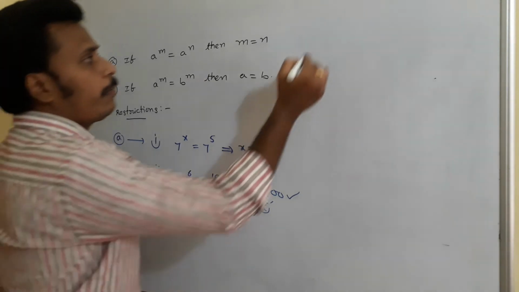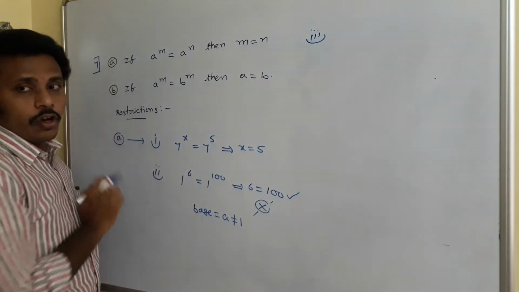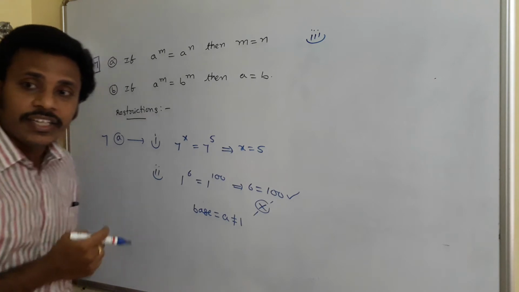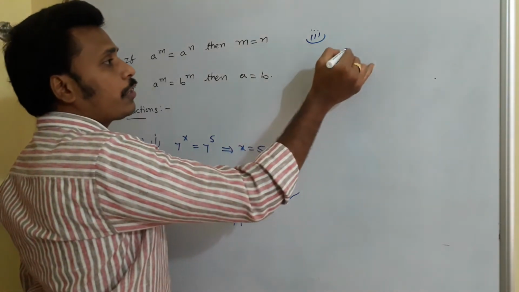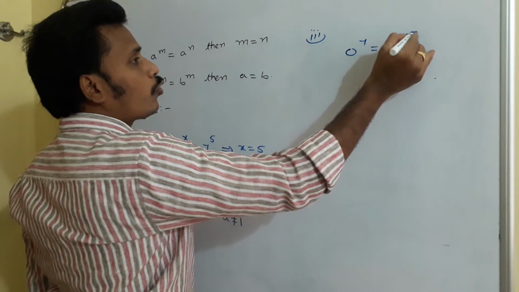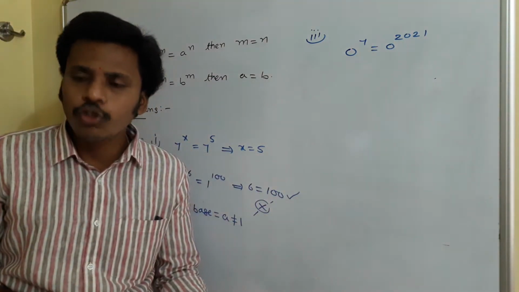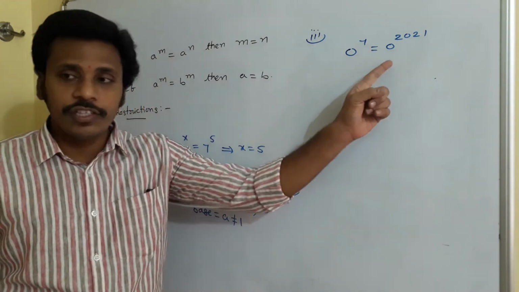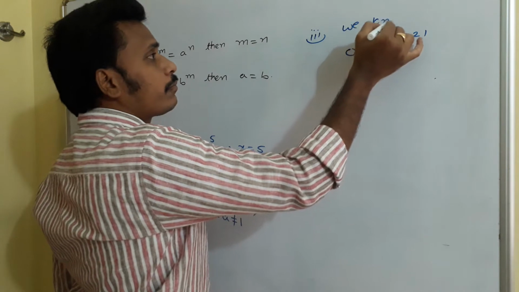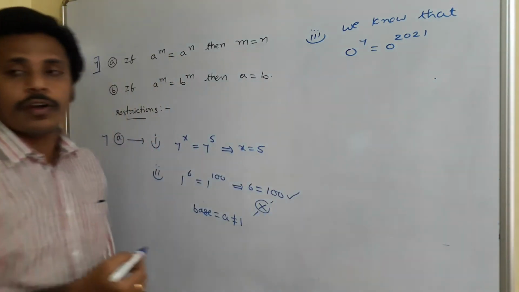In the same way, the third one of 7a. I am just handling restrictions on these laws. Suppose I have 0 power 7 is equal to 0 power 2021. Are they both the same or not? You just check. I am just writing this. Is it right or not? We know that 0 power 7 is equal to 0 power 2021.